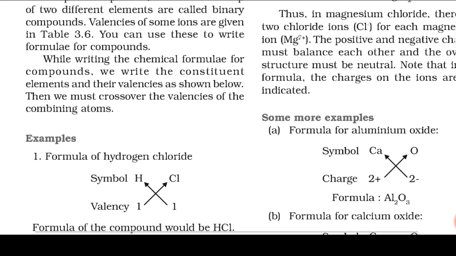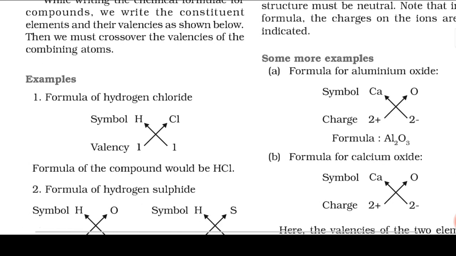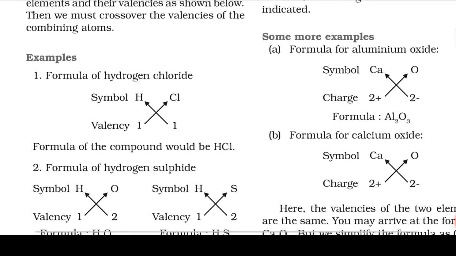the valencies. For example, here in example number 1, we are told to write the formula of hydrogen chloride. Hydrogen chloride is made up of hydrogen and chlorine. So we write the symbol H and the symbol of chlorine Cl.